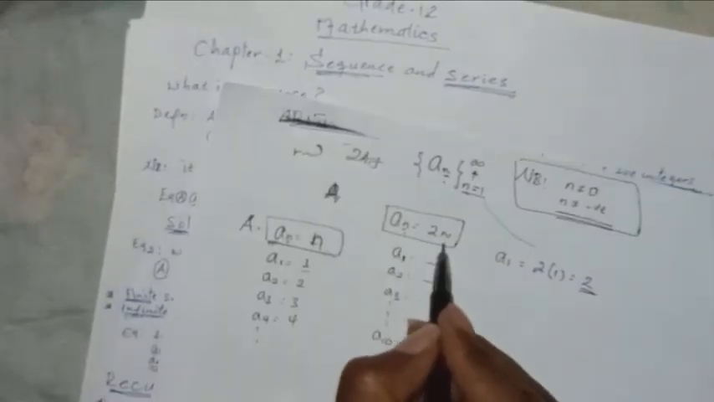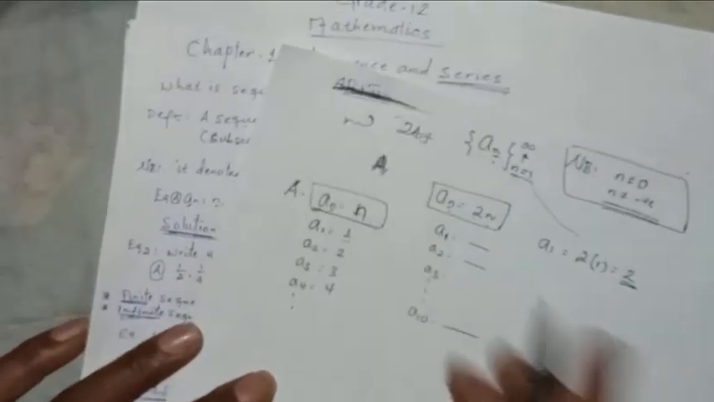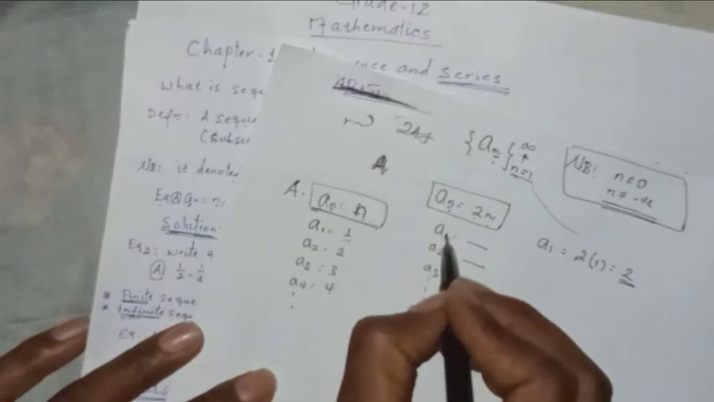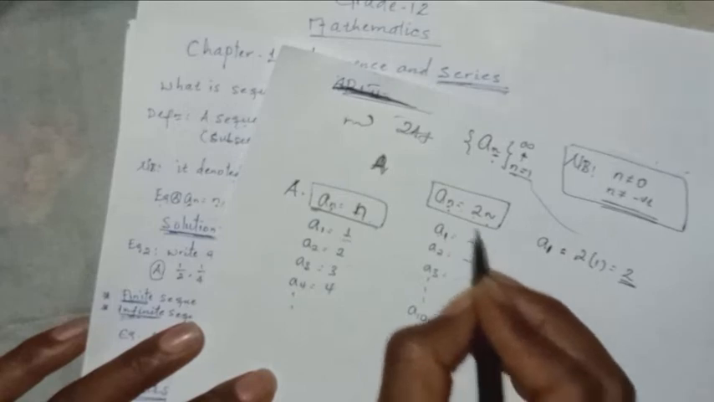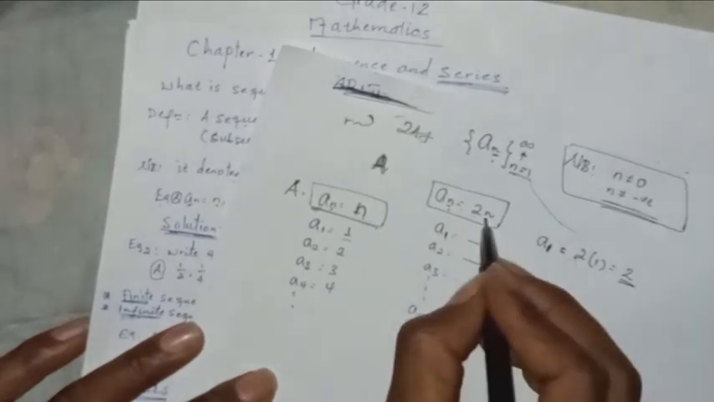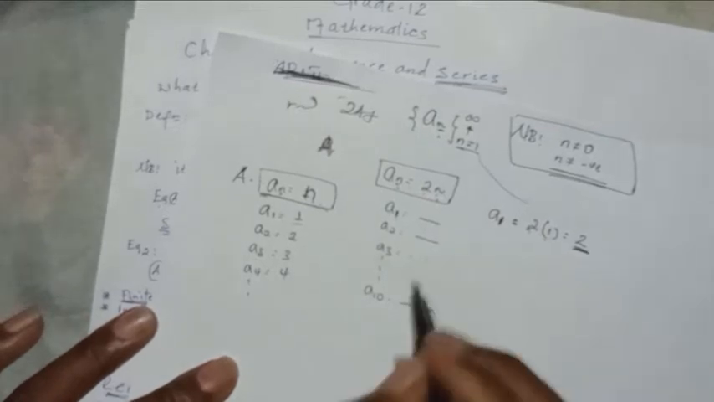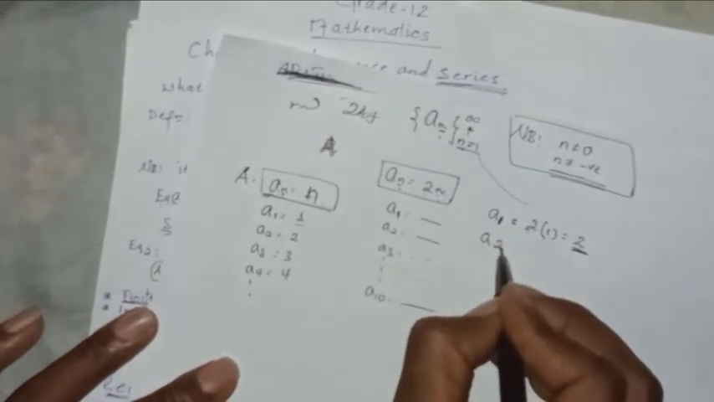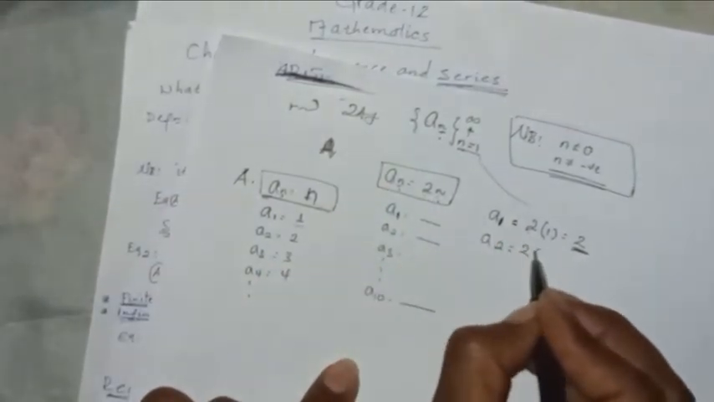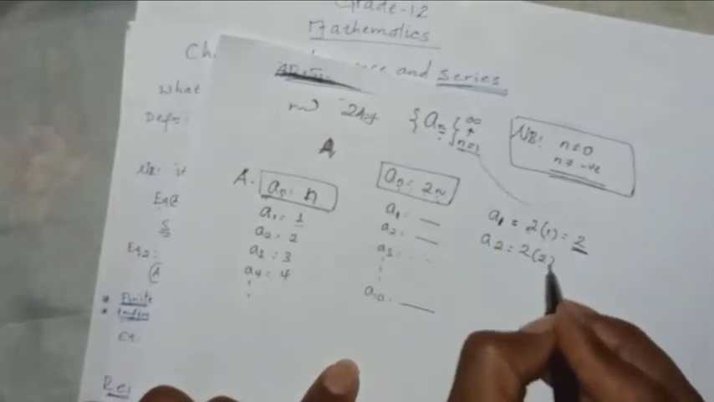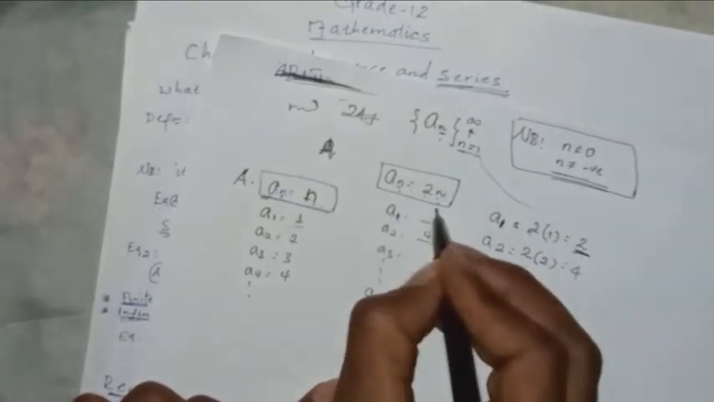Example 2: an equals 2n. Here the general term is given. The value of n always starts from 1. So a1 equals 2 times 1, which is 2. For a2, instead of n we have 2, so a2 equals 2 times 2, which is 4. A2 is 4. A1 is 2.